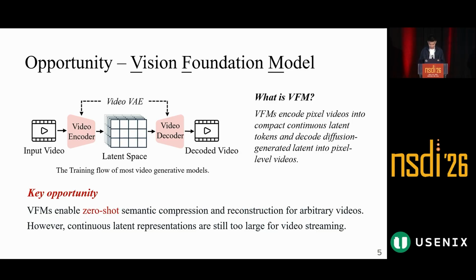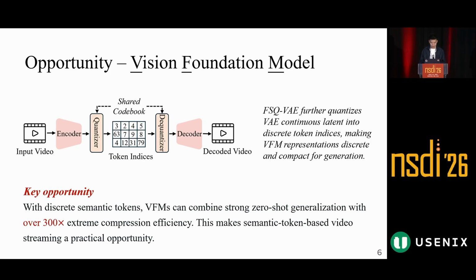However, continuous latent spaces are still too large for practical video streaming, so we need one more step to make them smaller. Recent works design a type of video foundation model with a quantizer. The key idea is to add a codebook. Instead of using high-dimensional continuous latents, the codebook maps them into discrete token indices.